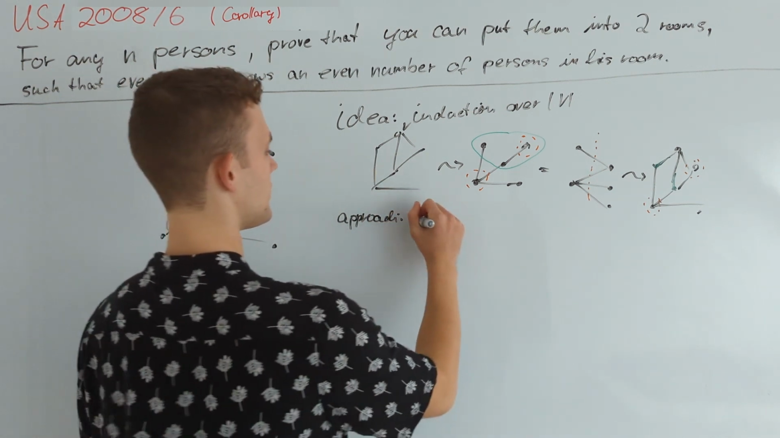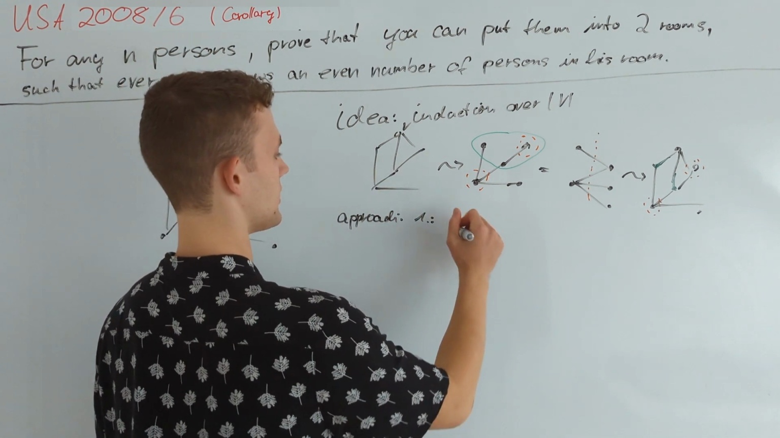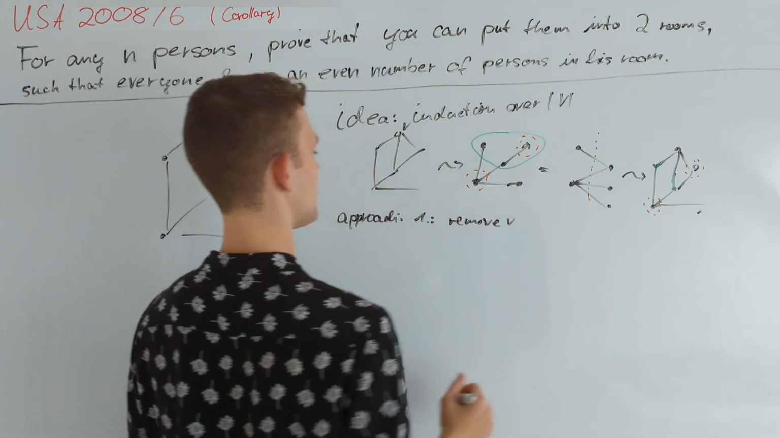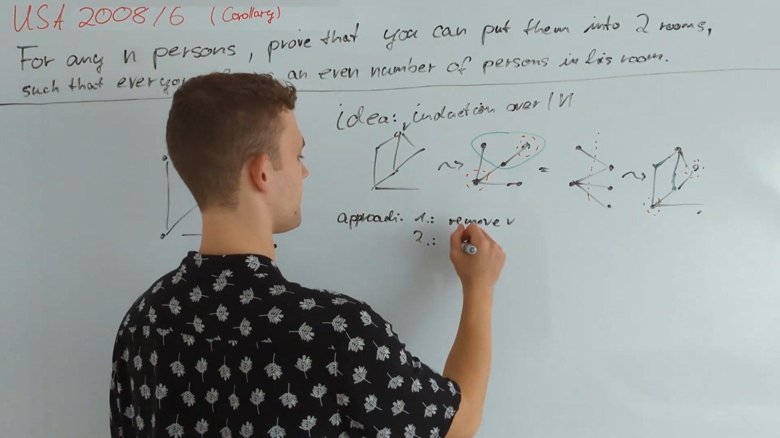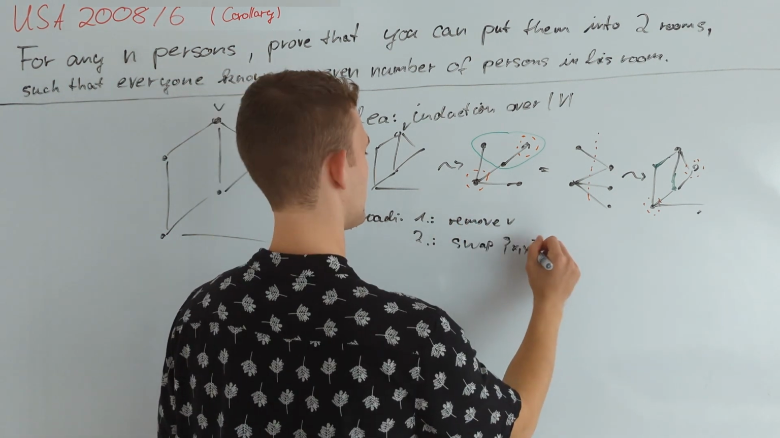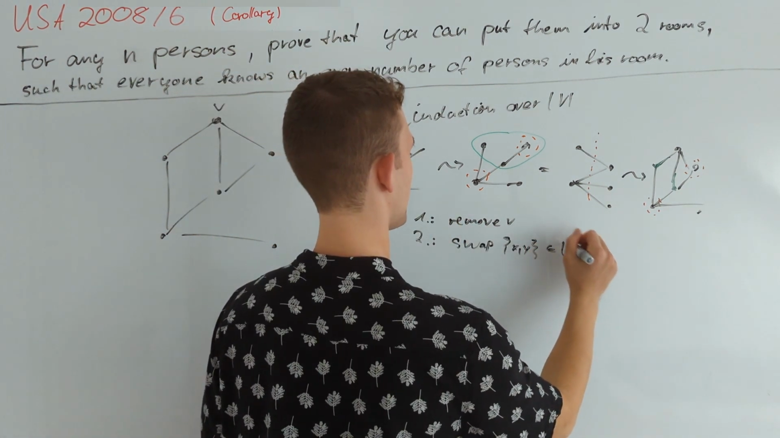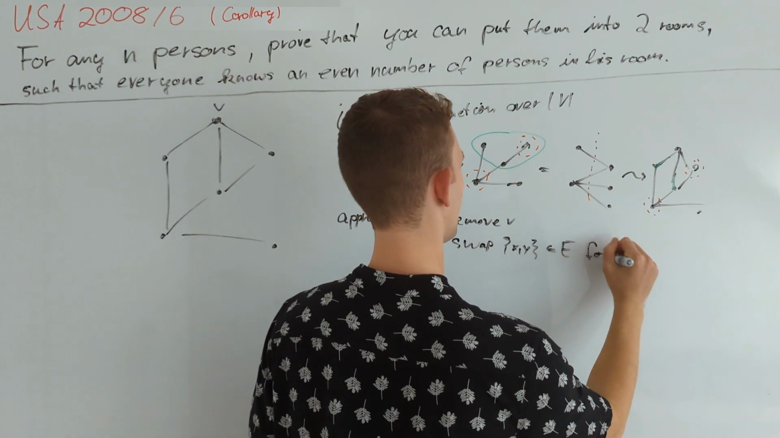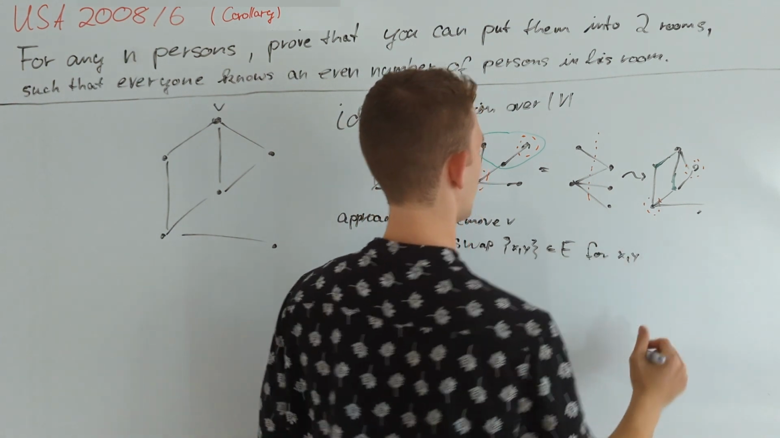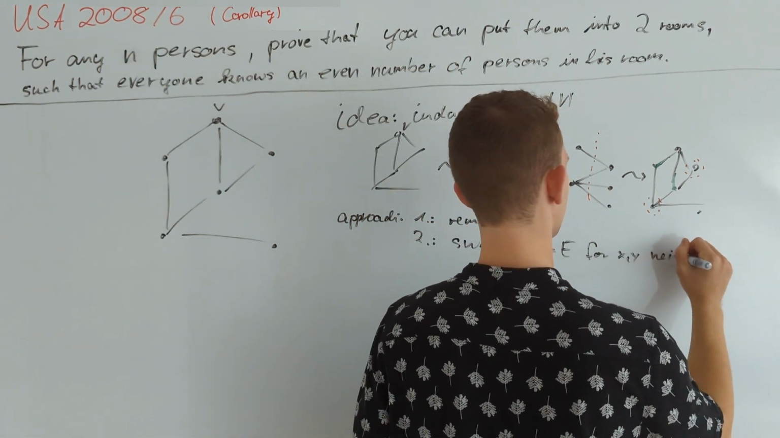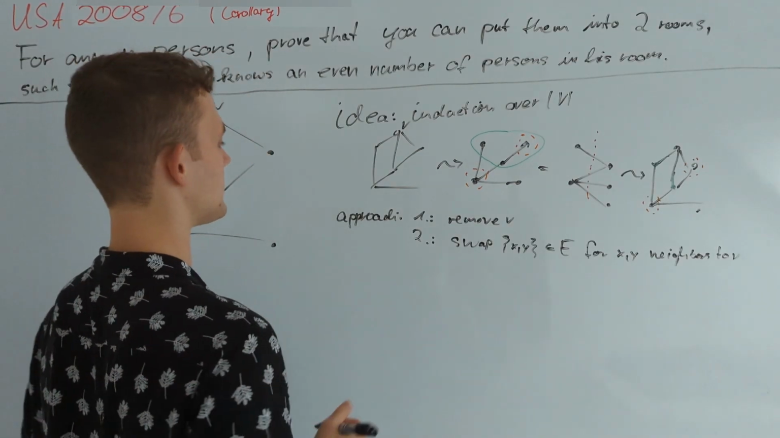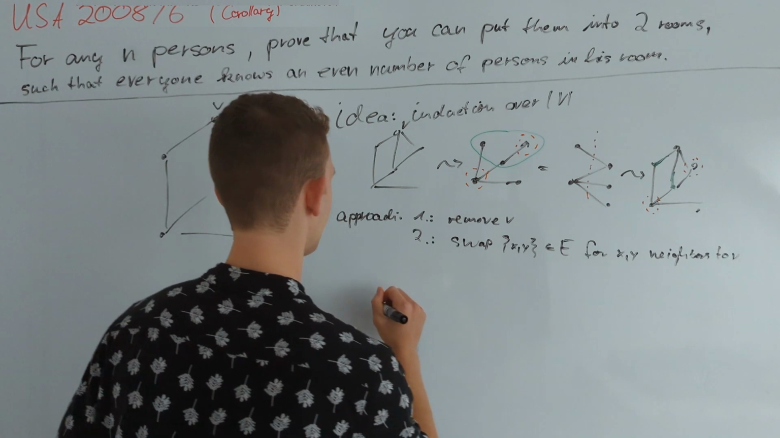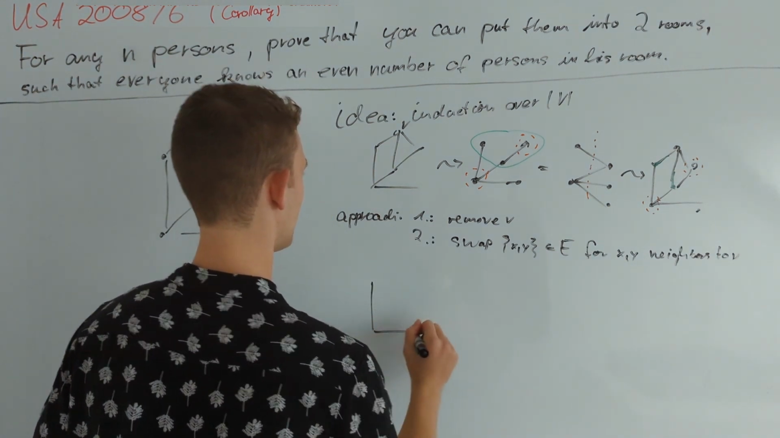So firstly, we remove V, and secondly, we swap the relationship of x, y, and e for x, y neighbors to V. I'm going to demonstrate why this is a good approach on our example graph.